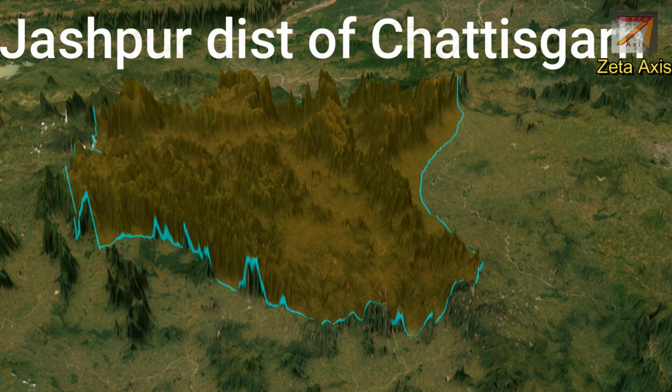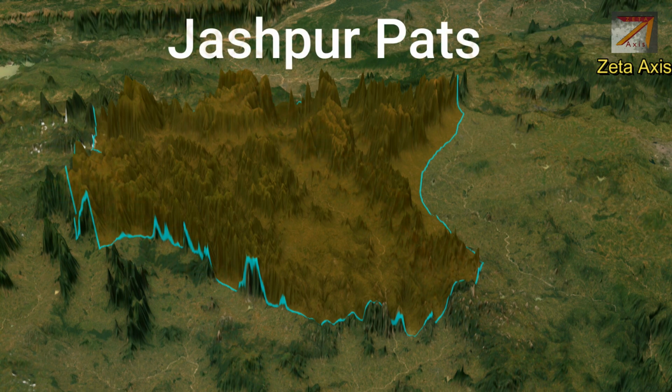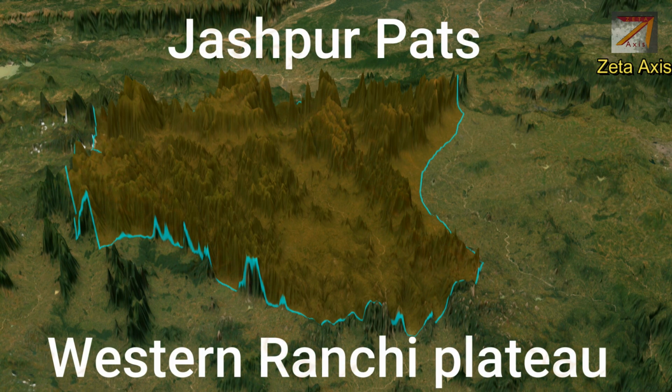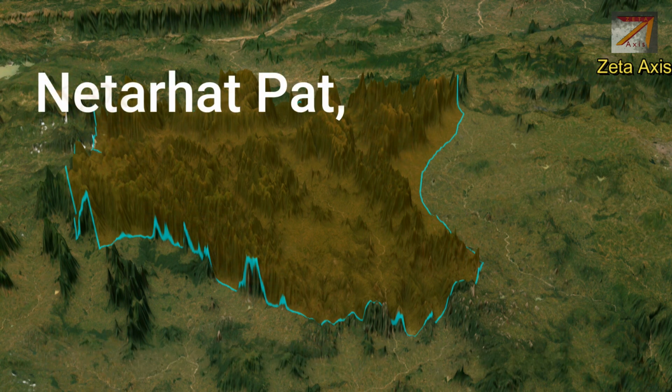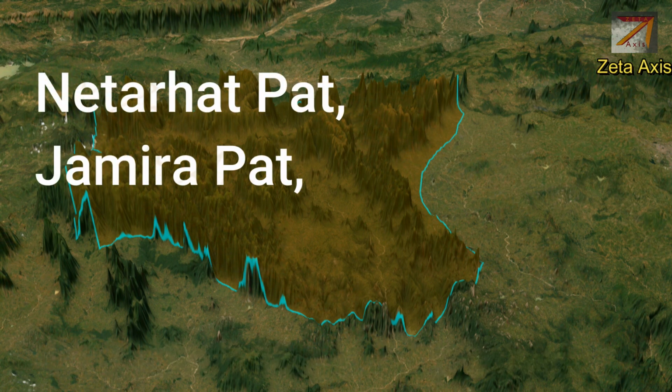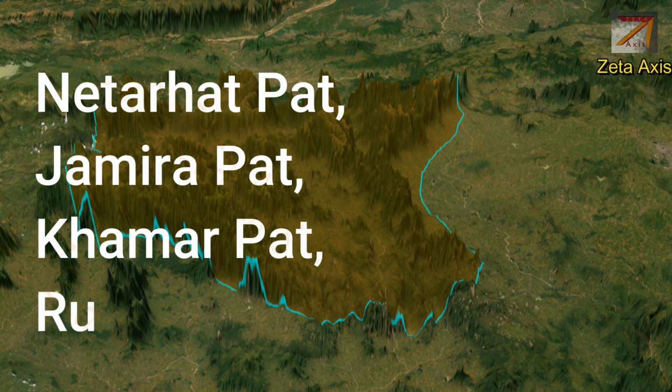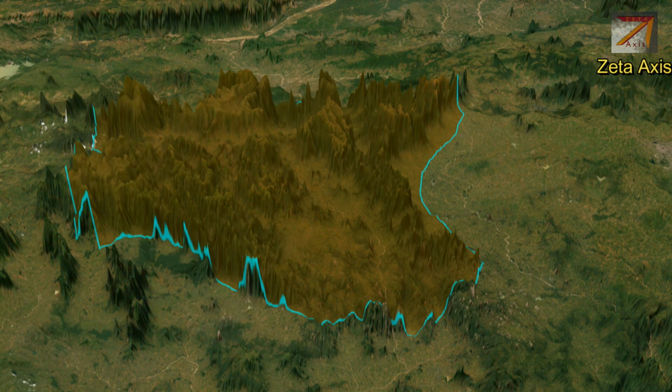Pats are mainly spread in Jashpur district of Chhattisgarh. Therefore, they are called Jashpur Pats, or sometimes also West Ranchi Plateau. Some examples of Pats are Netarhat Pat, Jamira Pat, Khamar Pat, and Rudini Pat. Now let's try to understand how these Patlands were formed.